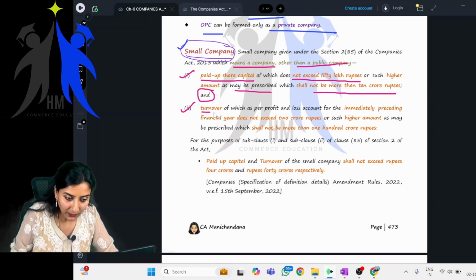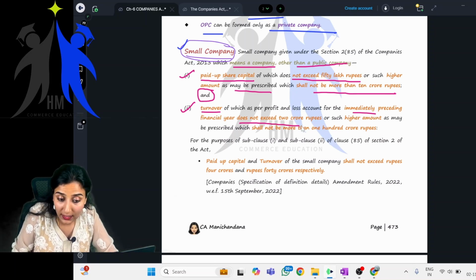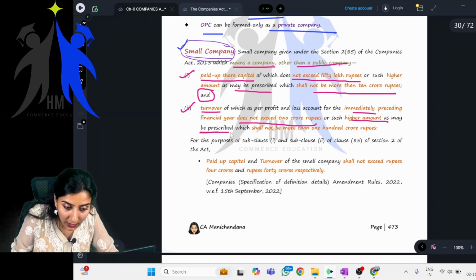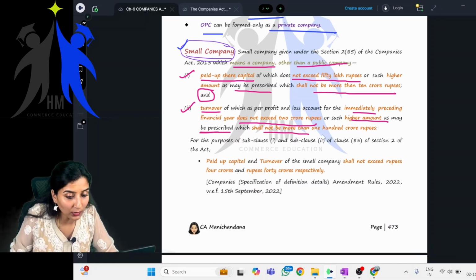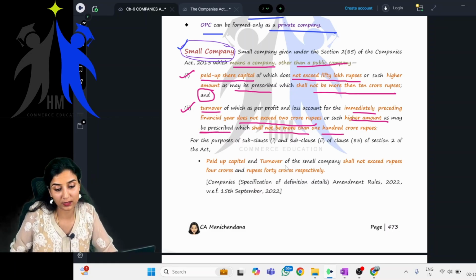What is the second one? Turnover, as per profit and loss account for the immediately preceding financial year, does not exceed 2 crore rupees or such higher amount as may be prescribed, which will not be more than 100 crore rupees.